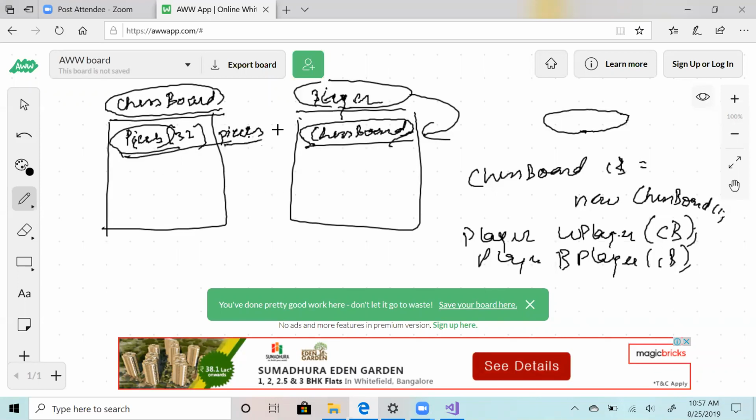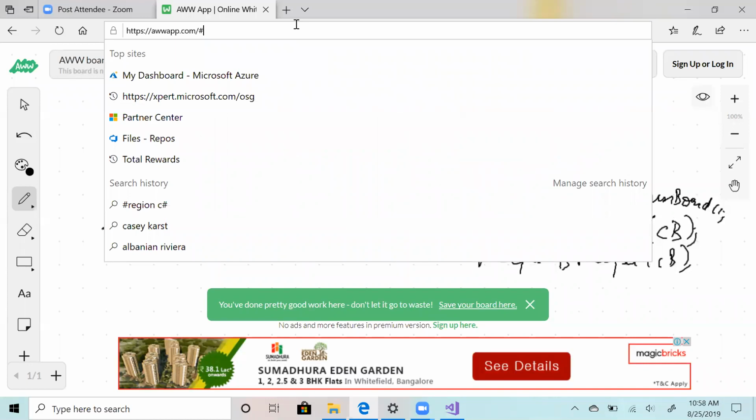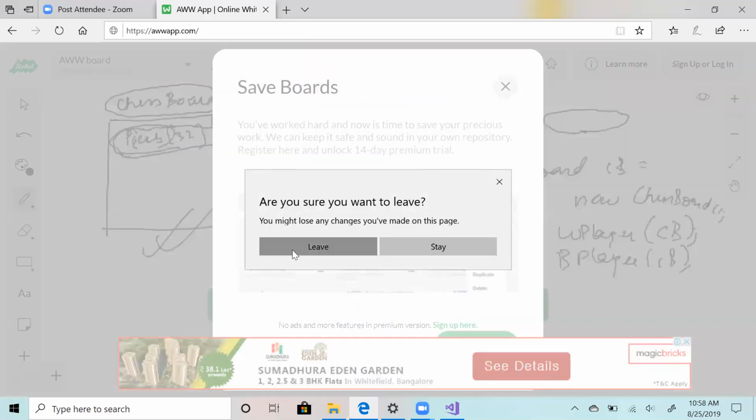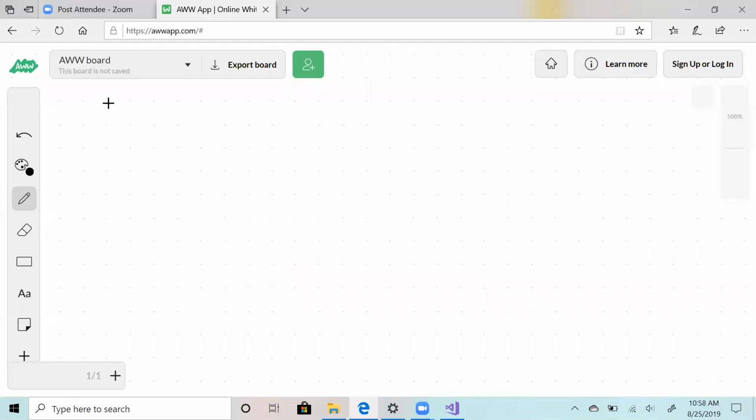But obviously, I don't see how you can remove pieces from chessboard without complicating things. You will have to have maps and all, right? So this is also one correct way to approach it. This is how you will make your design choices, roughly. Before proceeding, what I wanted to cover is your UML diagram.